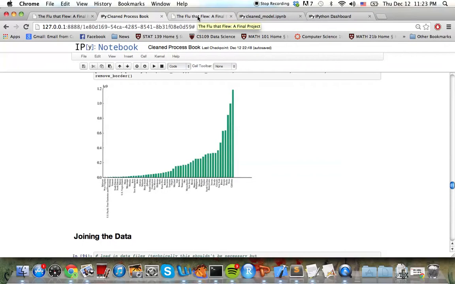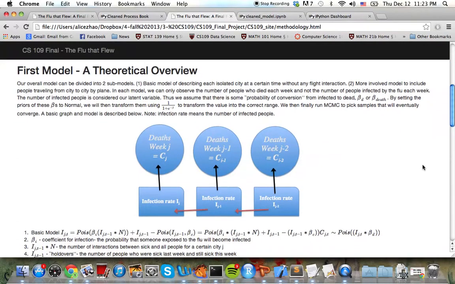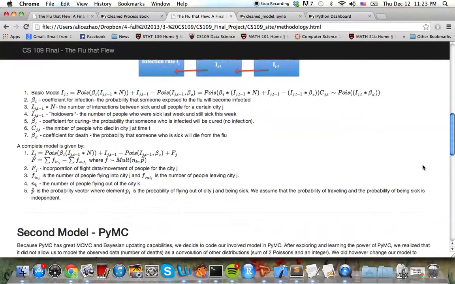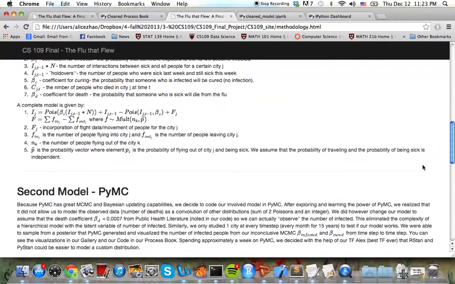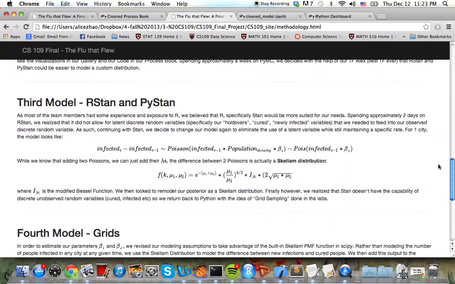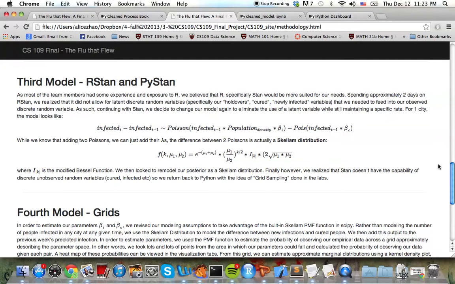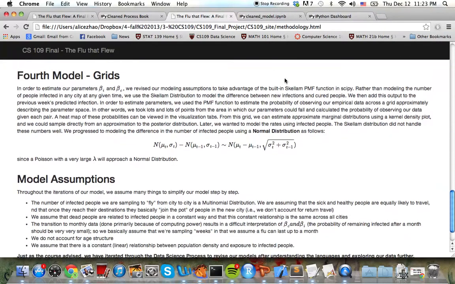Now, looking at our theoretical model, a hidden Markov model would be accurate. As we used PyMC, we realized that our original intent to predict the number of people dying was not achievable, since PyMC didn't allow us to model the number of deaths as a convolution of other distributions. We then moved on to trying Stan, but realized that it also would not allow for latent, discrete random variables like the number of holdovers, cured, and newly infected from timestamp to timestamp. Finally, we moved back to Python and sampled over a grid of possible values for our parameters.